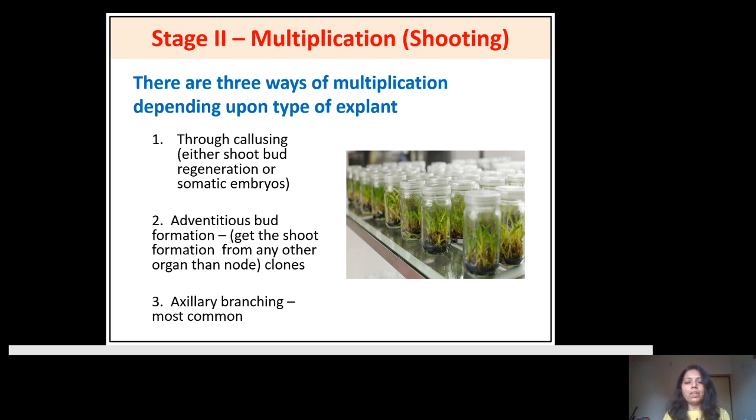After the subculture 7, you will have the huge number of the shoots in the growth room, that is your targeted number. Like what number of the plant you want to develop, make the plan, and according to this you will initiate the culture, and then you will multiply the number of shoots in the laboratory, that is in the stage of shooting. You will get the ample number of shoots in the growth room, that is your targeted number. That is the entire process of the shooting.